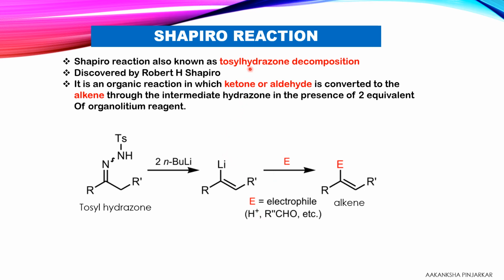This reaction is known as a tosylhydrazone decomposition. Why is it known as a decomposition? Because, as we know, a decomposition reaction is a reaction in which a reactant decomposes into two or more simpler products. Here the tosylhydrazone is decomposed into the alkene. So this reaction is called a decomposition reaction. Now we will learn the mechanism of the Shapiro reaction.